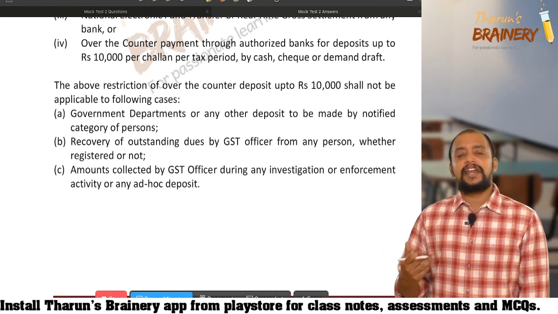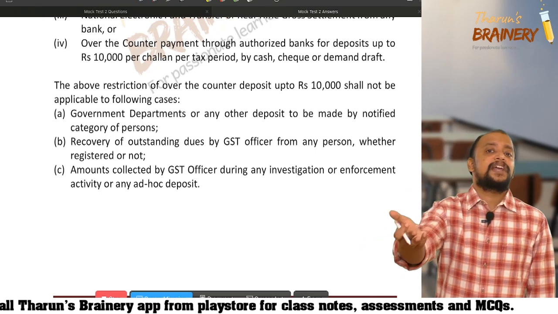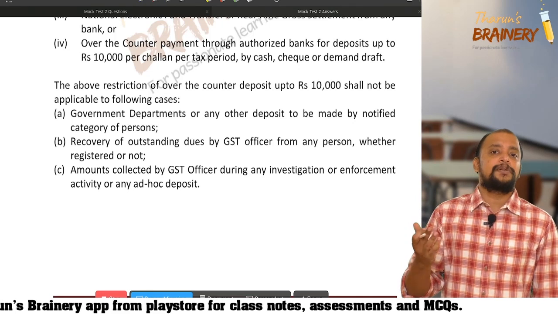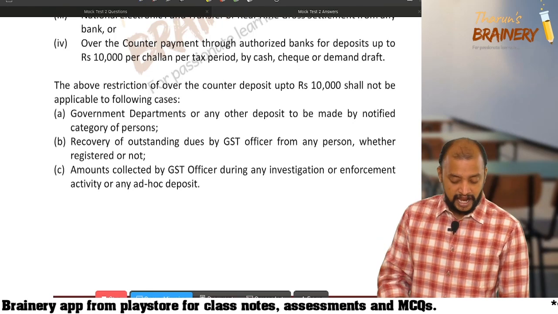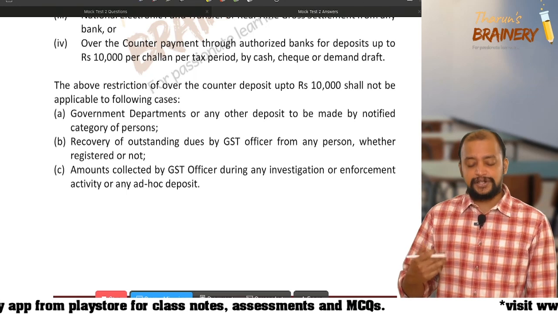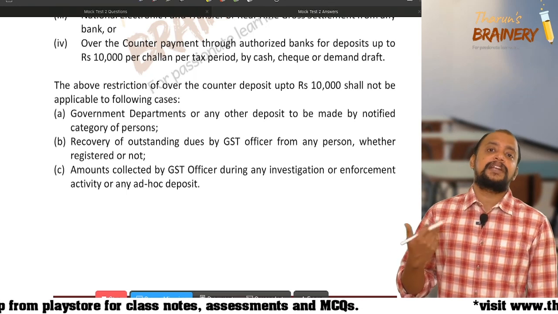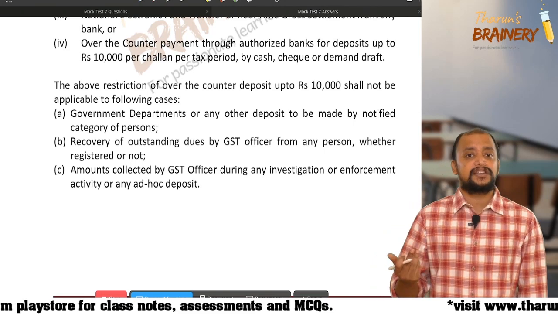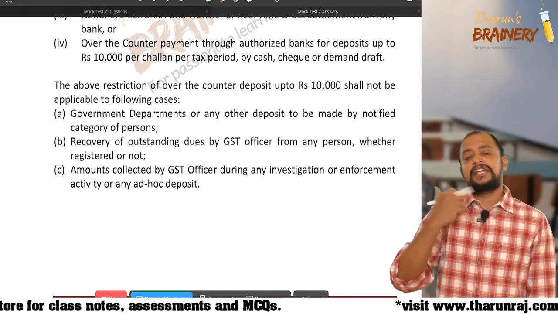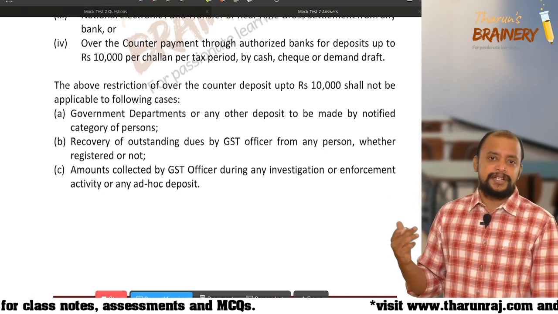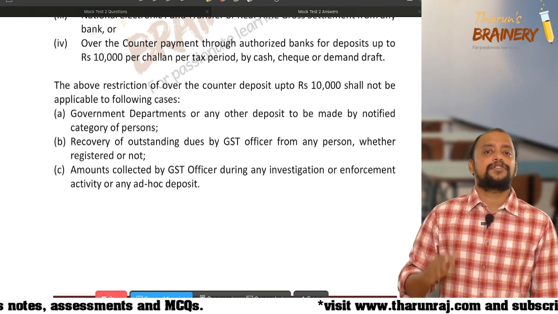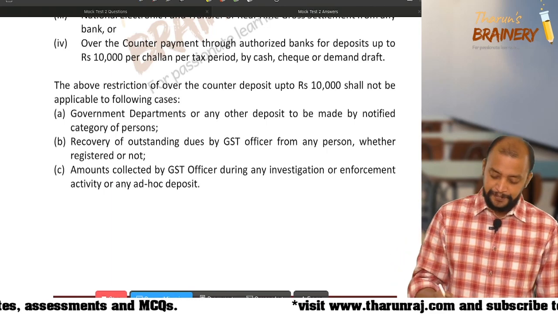Recovery of outstanding dues, so whenever the officer recovers the outstanding dues from the person by selling property or movable assets etc., they can deposit in cash. Amount collected by the GST officer during investigation or any enforcement activity, they will be conducting investigation, inspection etc. At that time they will be identifying some unexplained cash that they will seize and they will be depositing as cash. So no need to follow the 10,000 restriction in these 3 cases.